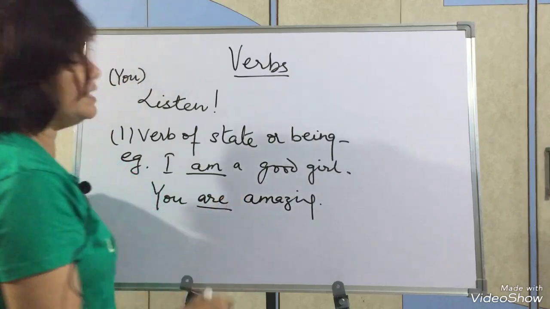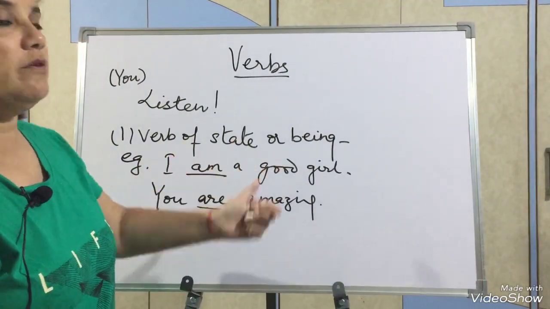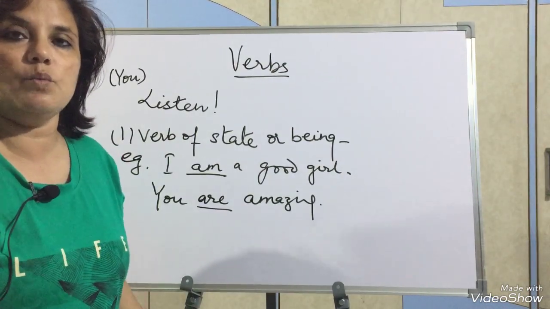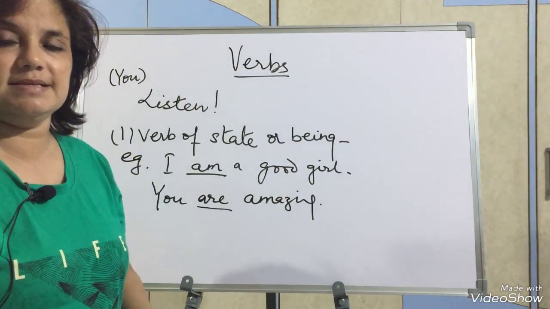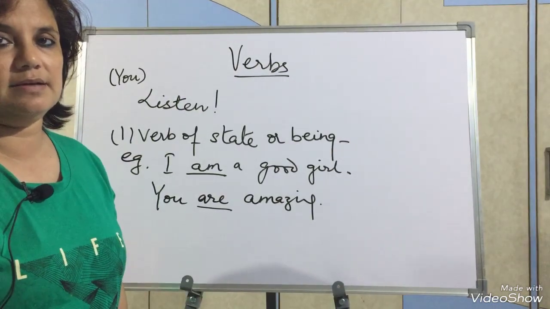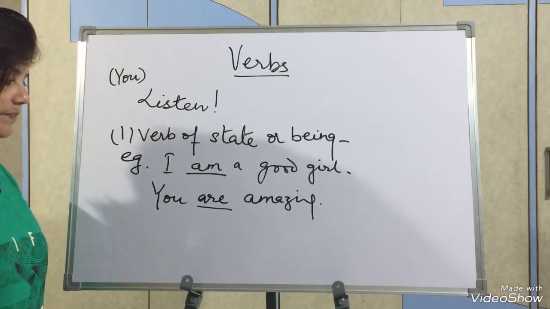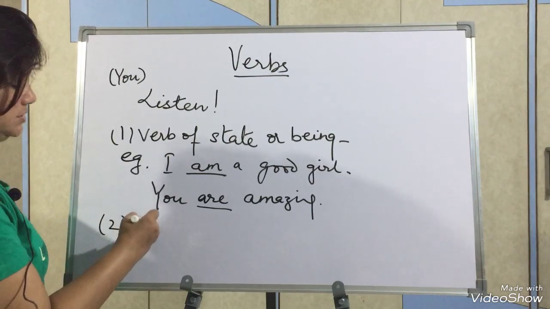Are is a verb, again the state of being. So these are verbs of state of being, meaning a person is something or someone. He is not doing something, but because he is that thing, that is why it is a verb of state or being.